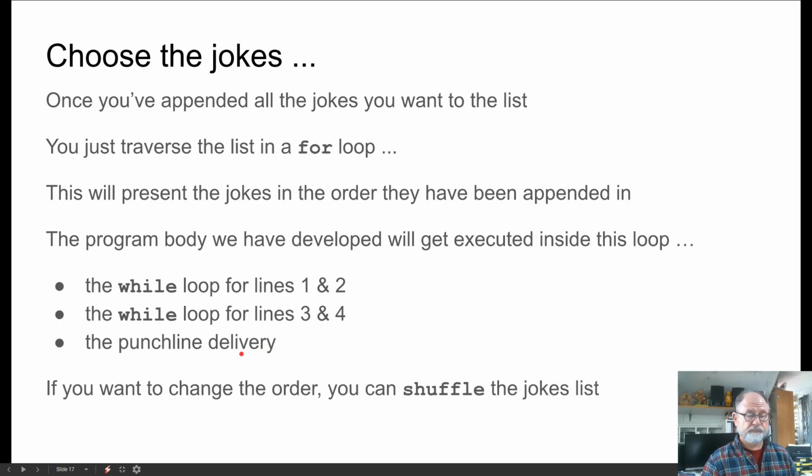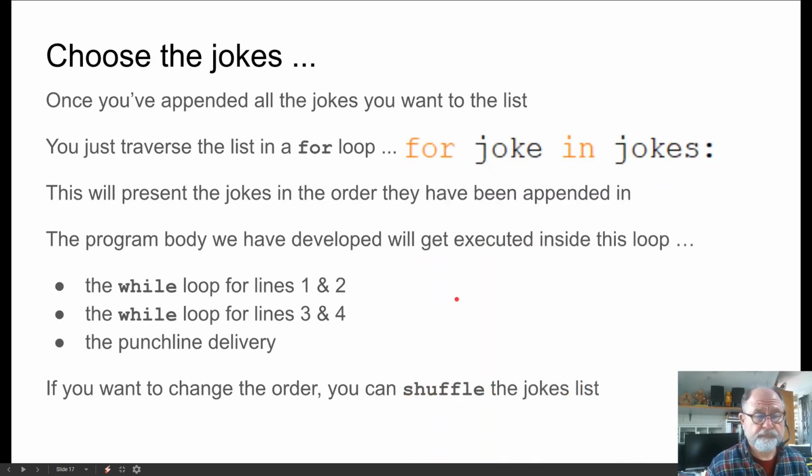And if you want to change the order that the jokes get told, you can use a function called shuffle, which is part of the random module. But to traverse the list, we just use a for loop, for joke in jokes.